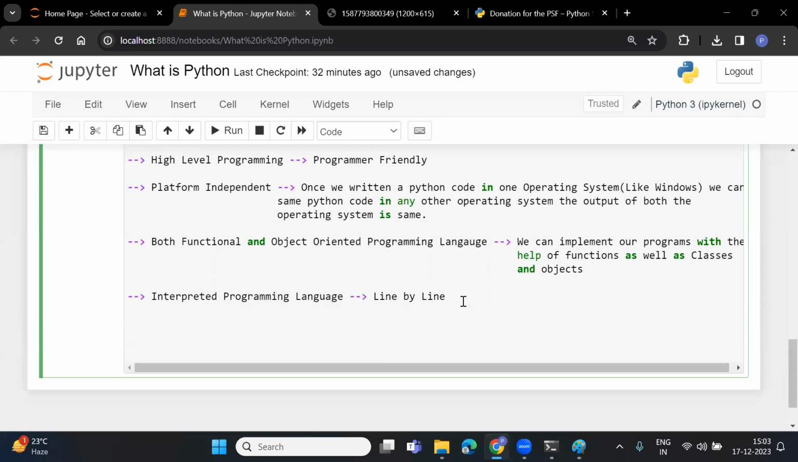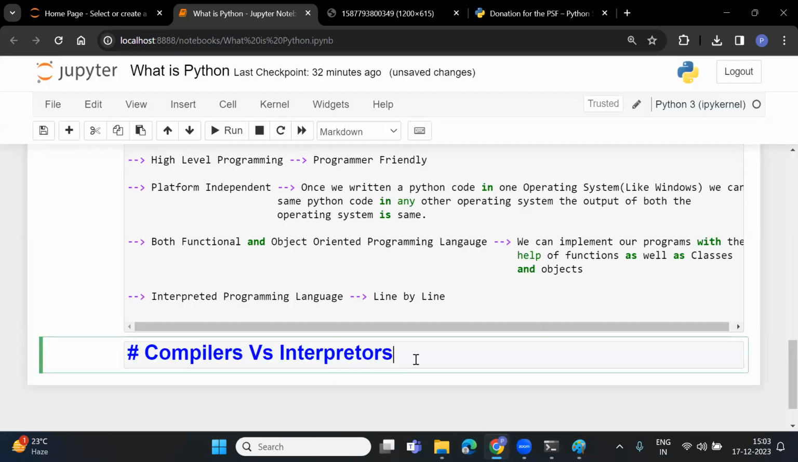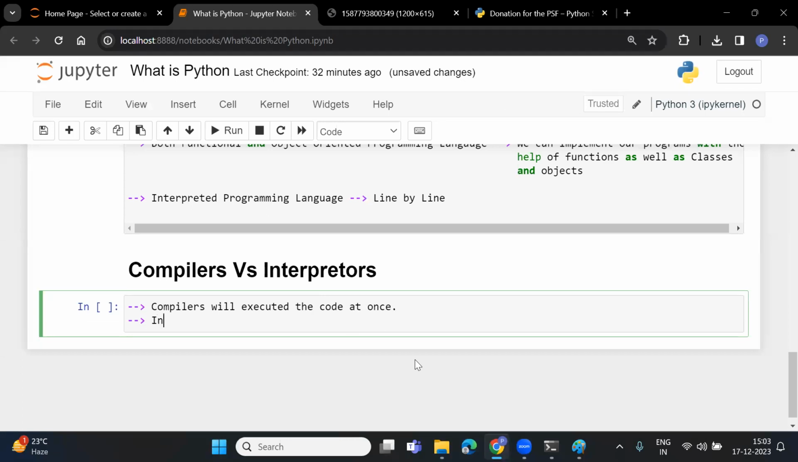So let me write here compilers. This is a famous interview question as well. Compilers versus interpreter. The simple answer for this is, compiler will execute your code at once, whereas interpreter will execute the code line by line. So Python is an interpreted programming language. That means line by line code will be executed.